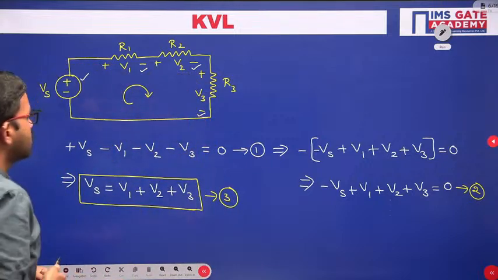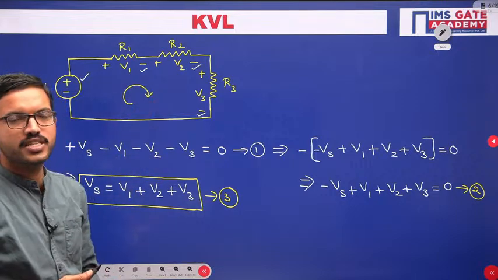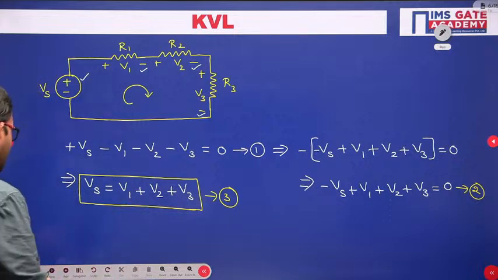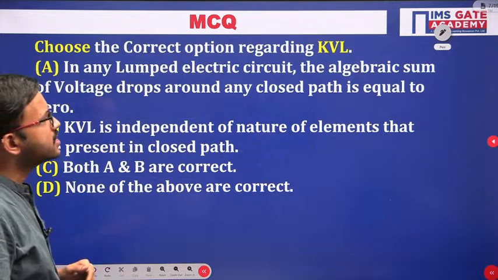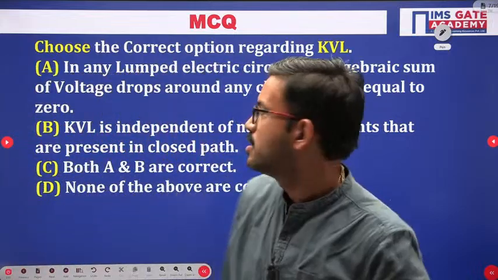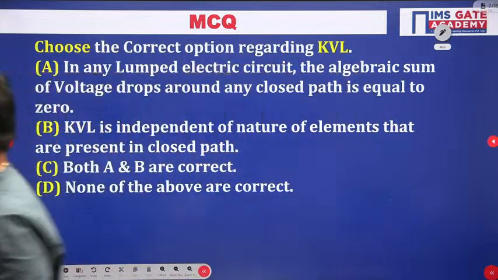Okay, so I hope all of you got the clarity on how to apply KVL for the given circuit or for any closed path. Now with this understanding, all of you just give a try. This is an MCQ question based on a theoretical concept. So all of you choose. Since it is an MCQ, obviously one option will be correct.